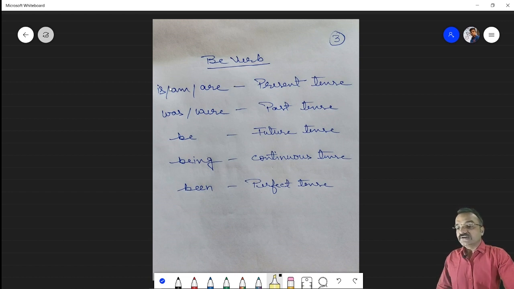So be verbs are actually is, am, are, which are used in present tense. Is, am, are, was, were, be itself, and being is also a form of be verb, and been. So these are the forms of be verb: is, am, are, was, were, be, being, and been. Is, am, are are used in the present tense, and was, were are used in the past tense, and be is used in future tense. And being is used in continuous tense, and been is used in perfect tense.